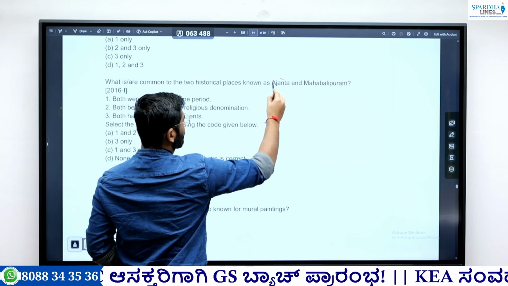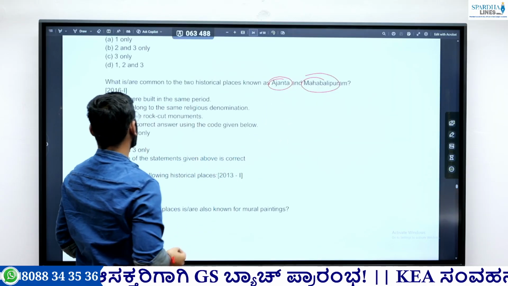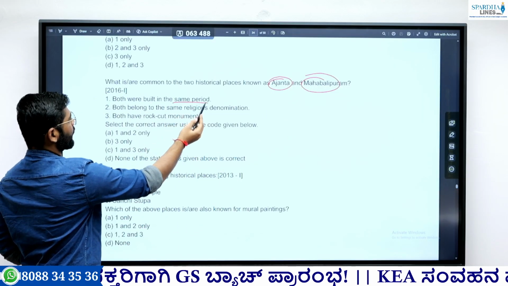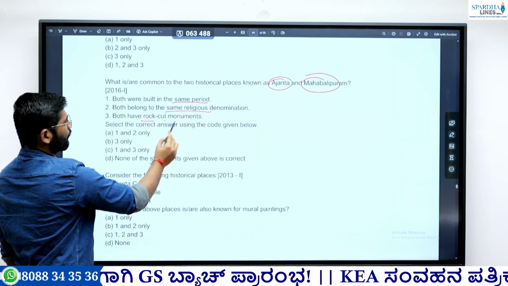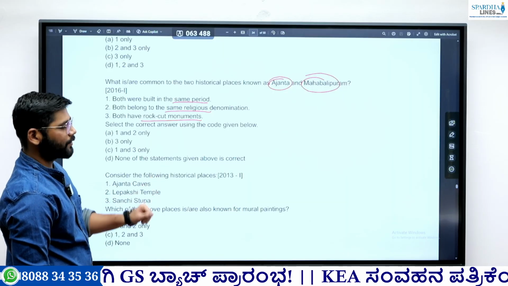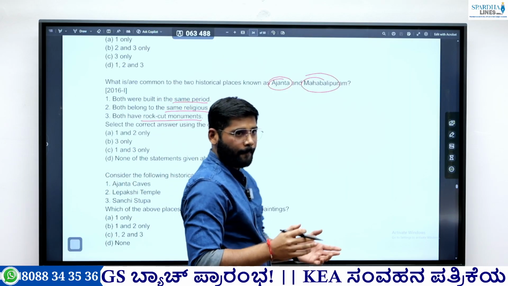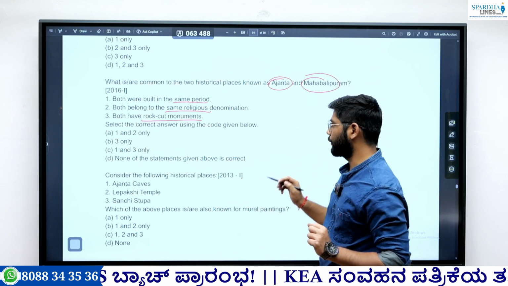The question came on Ajanta and Mahabalipuram. What they asked was: both were built in the same period, both belong to the same religious denomination, and both have rock-cut monuments. Why I'm discussing this question is because, when it comes to studying a particular part from previous year questions, now the cave